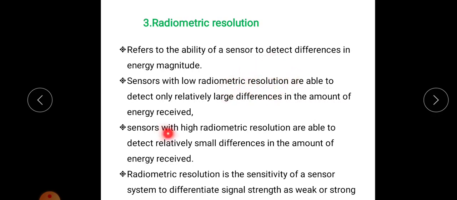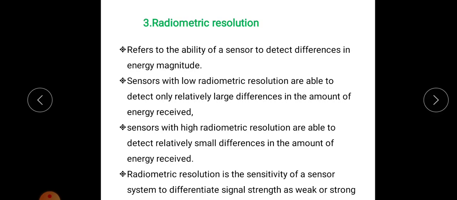And if the sensor is of high radiometric resolution, it will be able to detect a relatively small difference in amount of energy. So if we want to differentiate very small differences in energy, we have to use high radiometric resolution. If we are using low radiometric resolution, we will be able to identify only high differences in energy. So if we want to differentiate low differences in energy, we should use a high radiometric resolution sensor.